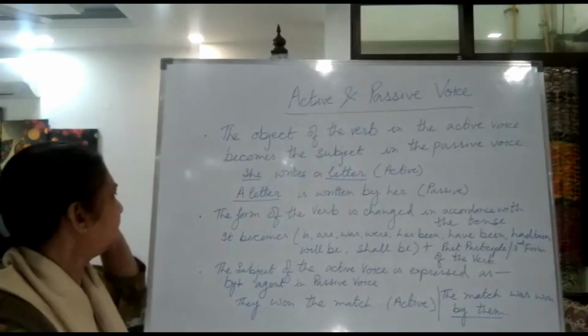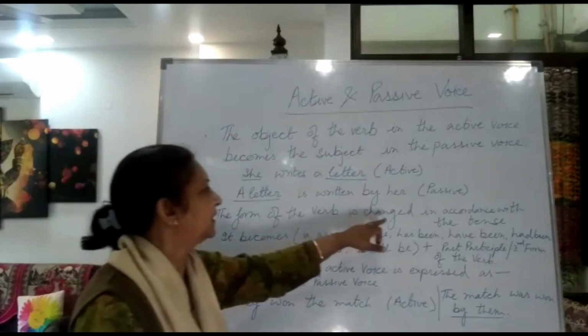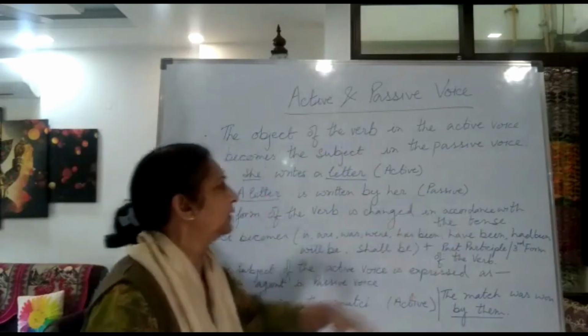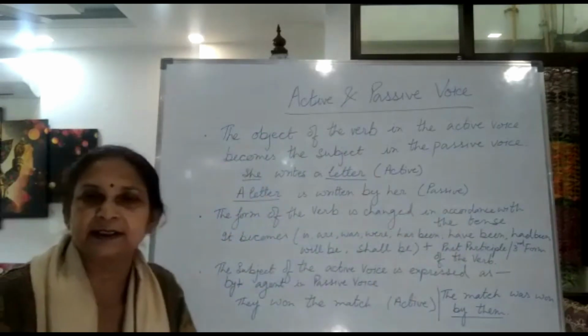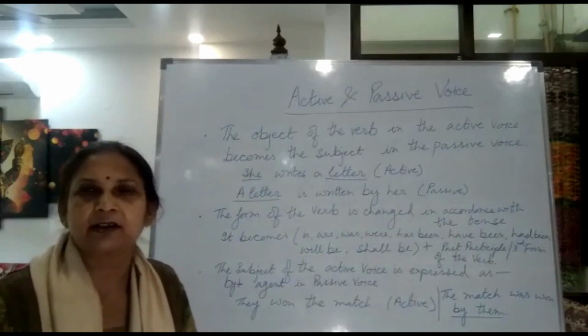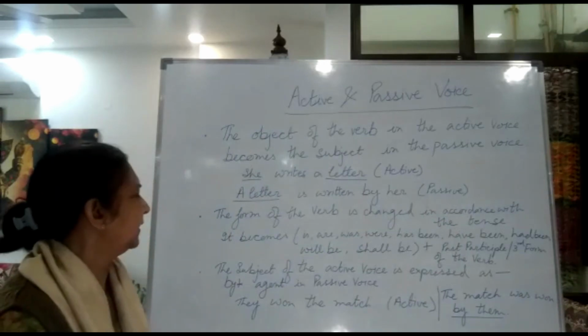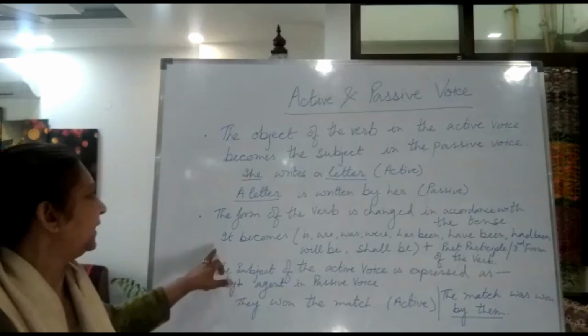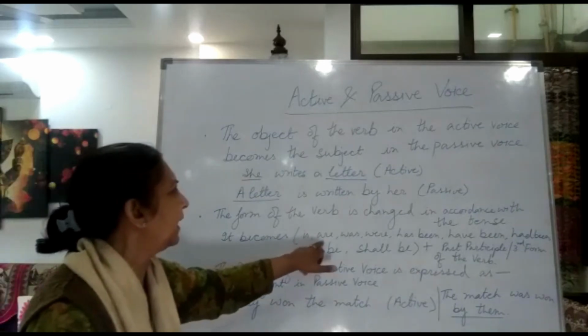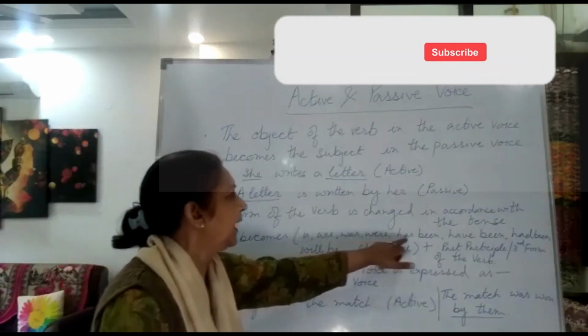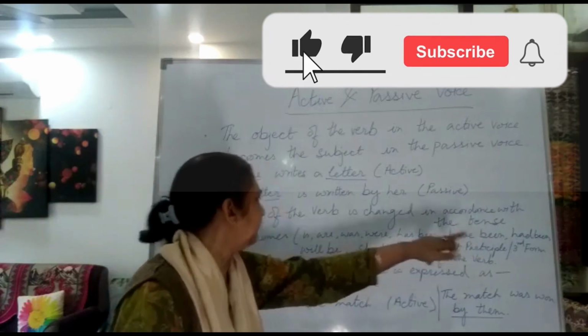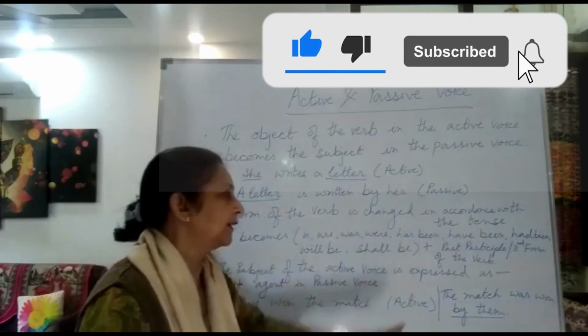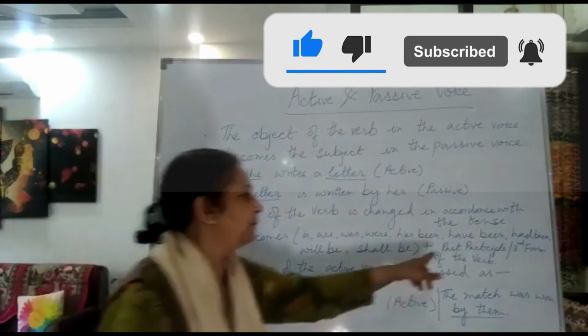Now the next point is that the form of the verb is changed according to the tense. According to the tense, the verb is changed. It becomes is, are, was, were, has been, have been, had been, will be, shall be, etc., plus the past participle.